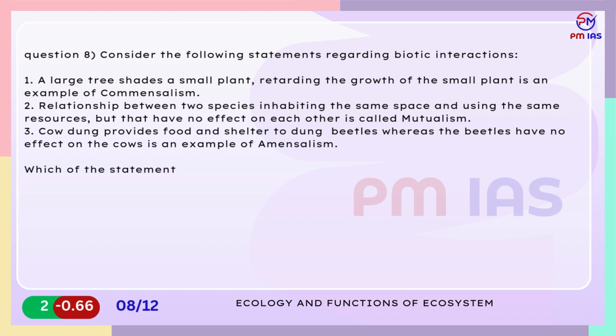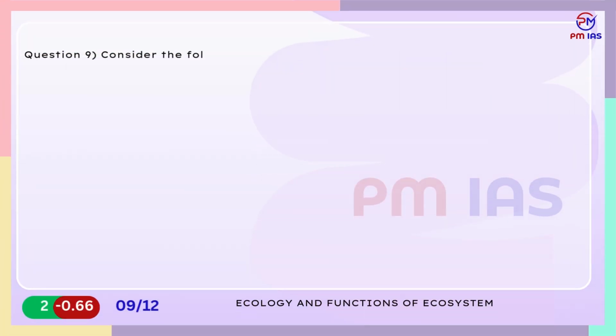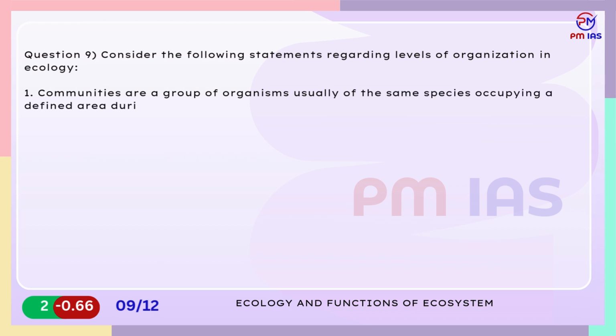A. 2 only. B. 2 and 3 only. C. 1 and 3 only. D. 1, 2 and 3. Question 9. Consider the following statements regarding levels of organization in ecology. 1. Communities are a group of organisms usually of the same species occupying a defined area during a specific time. 2.